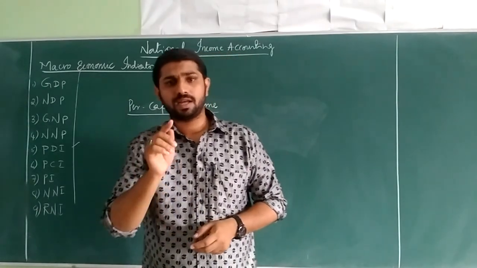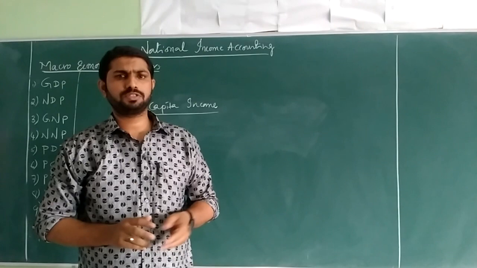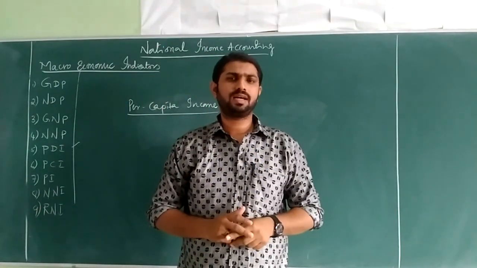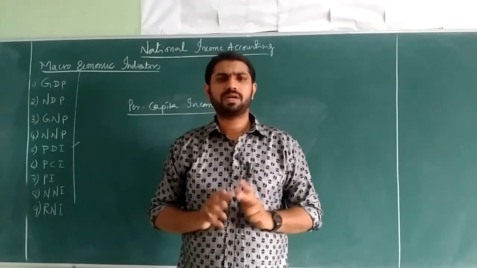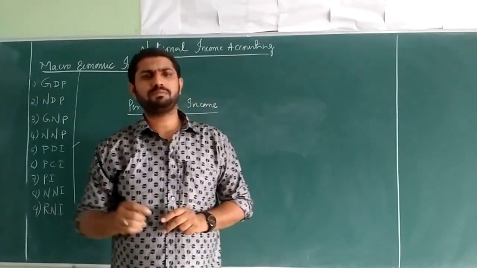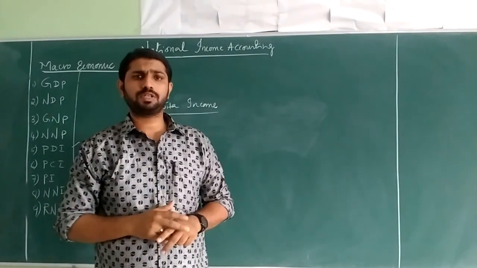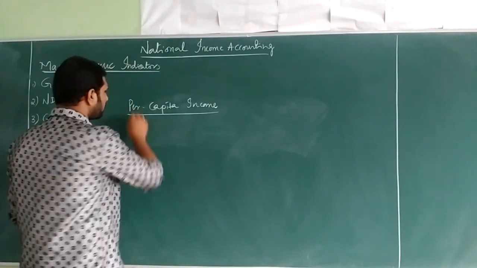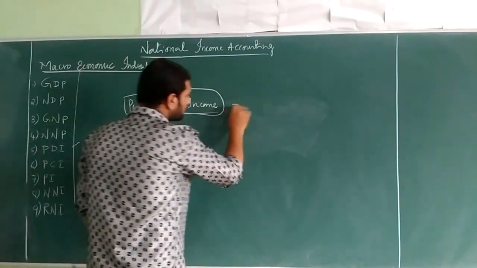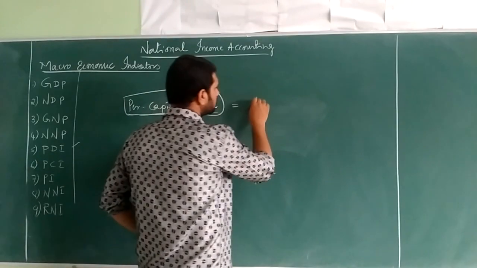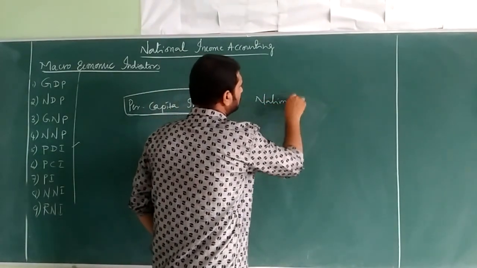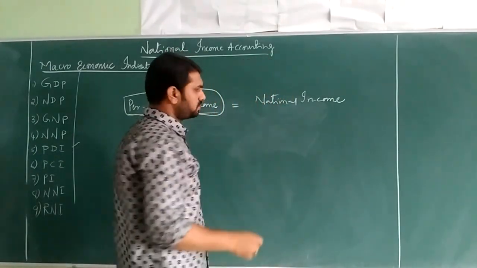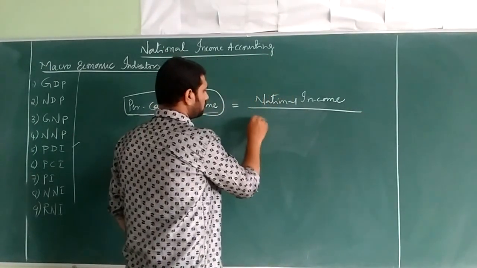This is an individualistic approach used to assess the individual financial performance in a country. Per capita income is the average income per head of population in a country, which includes you, me, and everyone. Then there is a formula behind per capita income: PCI equals the national income of the current year divided by the total population.